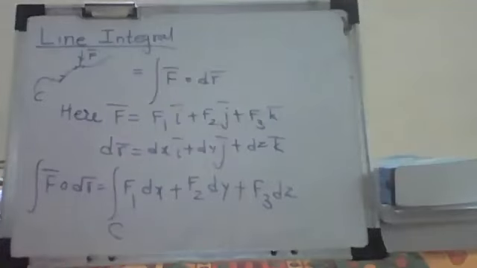So suppose we have to find it out. f bar is say x square i bar plus xy j bar. We start with a very simple example here.